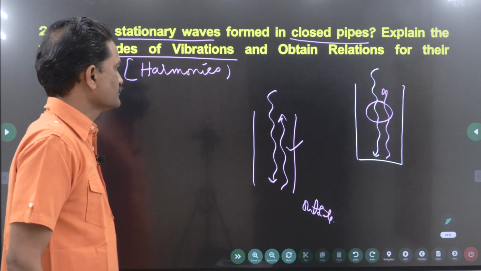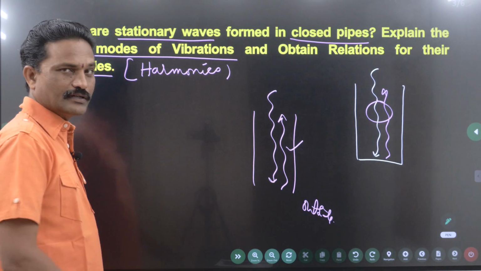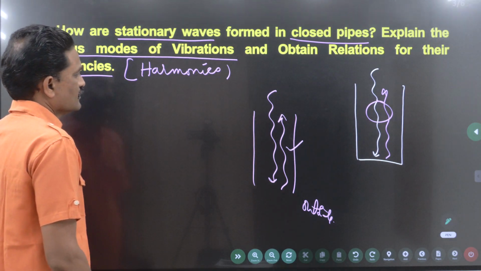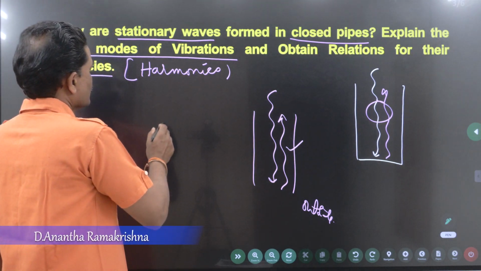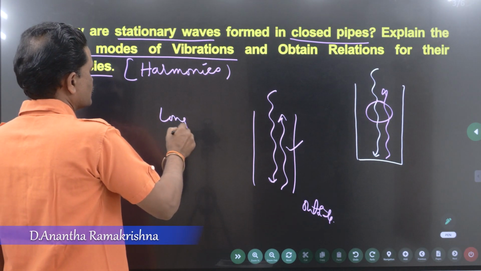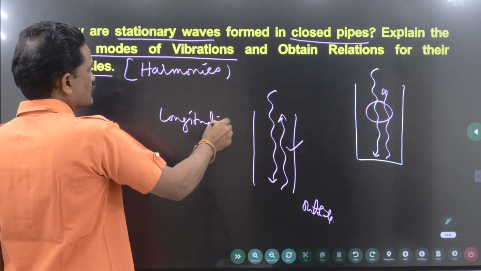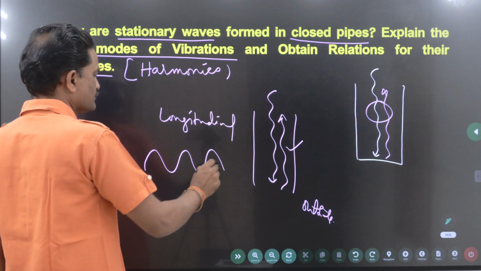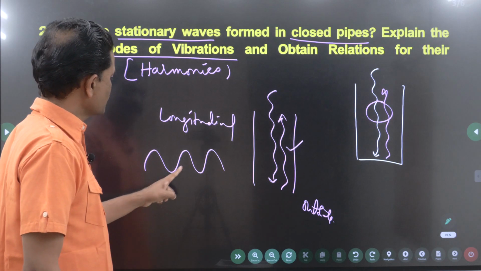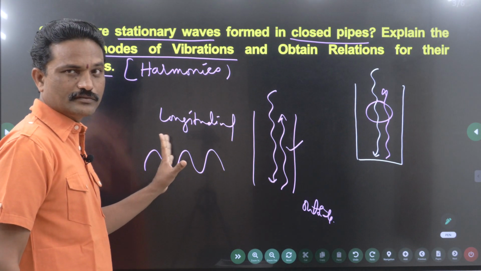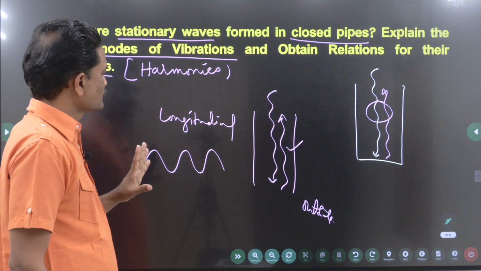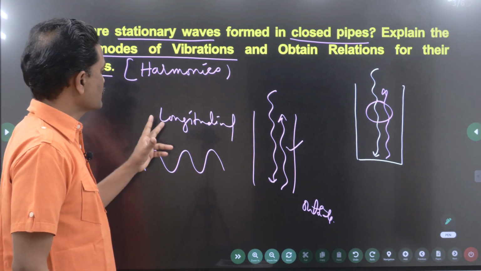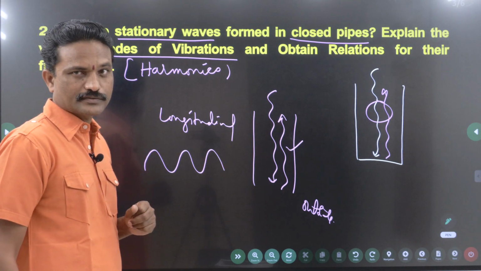Now, one more question, not for answering this 8 marks question, not for that purpose. The other question is, in air we will get longitudinal waves, that we know. But here I am drawing a transverse wave, no? Transverse waves can be formed on stretched strings, that I know and you also know. But in air we are supposed to draw longitudinal waves, consisting of compressions and rarefactions.